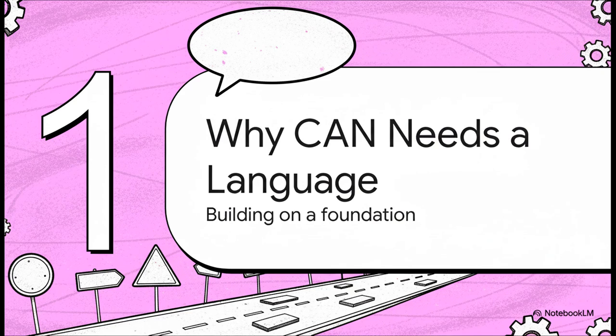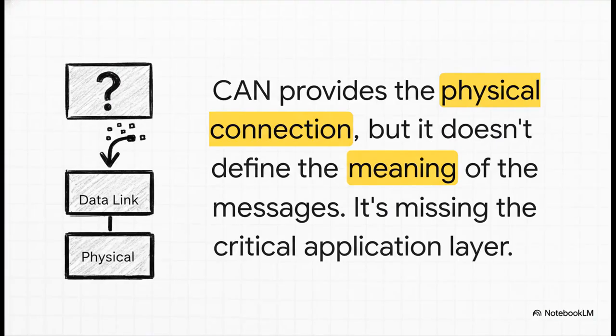Okay, first things first, let's talk about the foundation. You can think of the basic CAN bus as a perfectly paved, super-fast highway. It's fantastic for moving data traffic. But it doesn't come with any road signs, no traffic lights, no rules of the road. You see, CAN itself is amazing at the physical stuff, getting a stream of ones and zeros from here to there super reliably. But it has absolutely no idea what those ones and zeros actually mean. Is it a temperature reading? Is it a command to start a motor? CAN doesn't know. It handles the physical connection, but not the actual application, not the meaning.